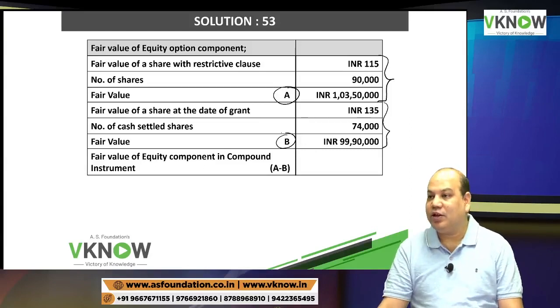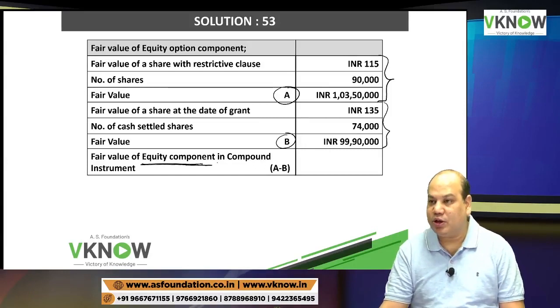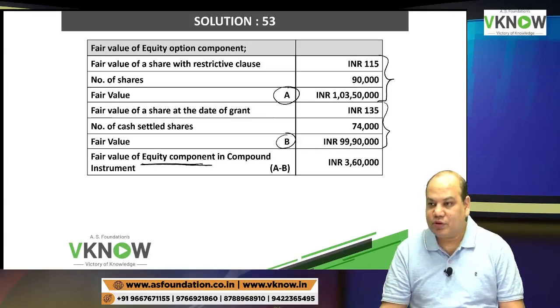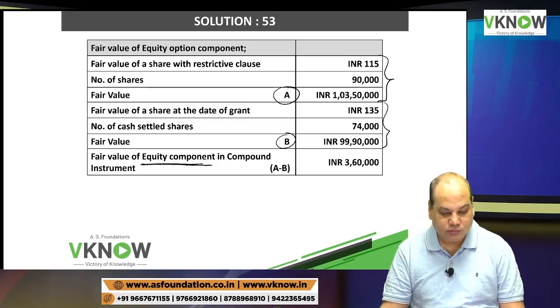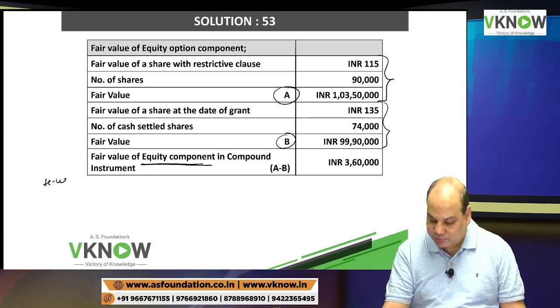If A is greater than B, then there is an equity component in this instrument. So the answer is yes, 3,60,000. Is it right? 3,60,000. And this time what the institute has done, they have not done the calculation only for the expense. They have directly done that in the journal entry only. But you should do it as homework. Write homework.